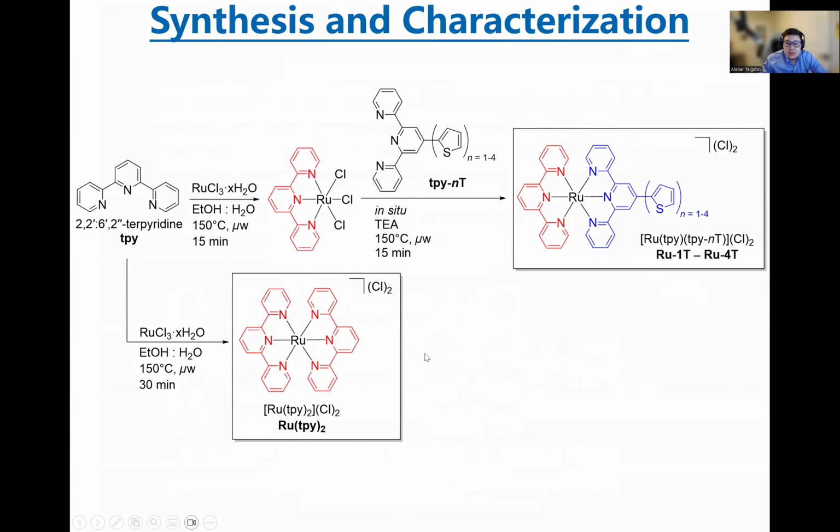In terms of synthesis, to get the reference compound, we need to react ruthenium trichloride with terpyridine in a 1:2 ratio. For the rest of the complexes, we needed to perform the same reaction but in a 1:1 ratio to yield the intermediate, which was further reacted in situ with the terp-NT ligand synthesized separately, and then we get our desired complexes isolated and purified using flash chromatography.